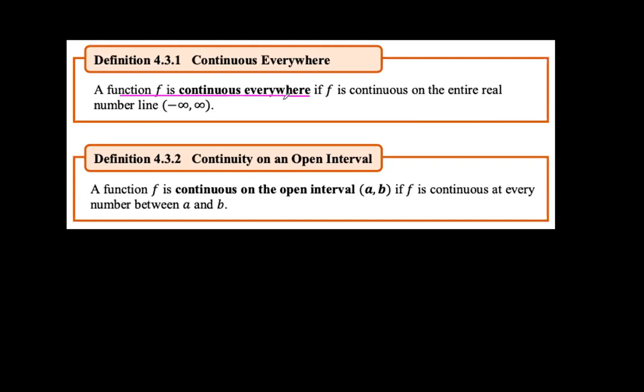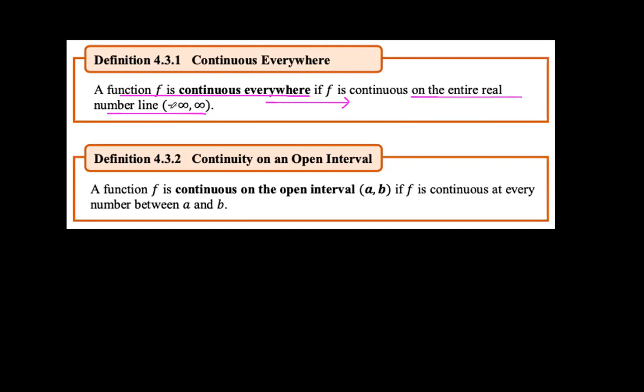Take note, this is a converse. This is a conditional statement. Okay, one-sided conditional statement from left to right. So, pag sinabing continuous everywhere ba, anong gusto sabihin nun? It only means that f is continuous in the entire real number line, or which is from negative infinity to positive infinity.